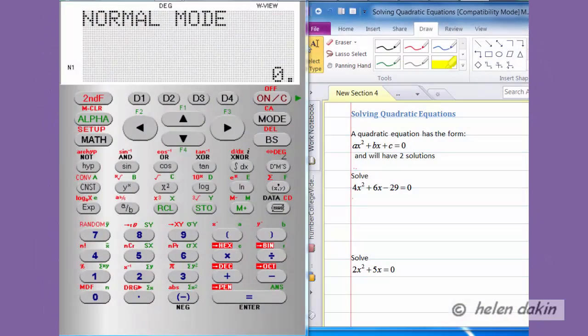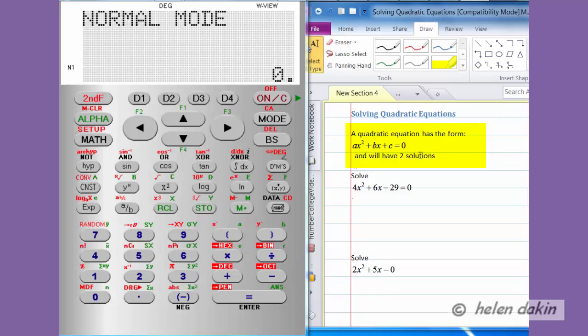With this short video, I'd like to show you how you can use your calculator to solve simple quadratic equations. Again, make sure that your calculator is set to normal mode and recognize that a quadratic equation has the form ax squared plus bx plus c is equal to 0.